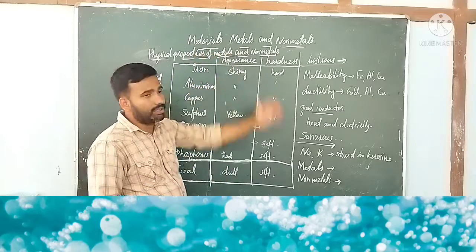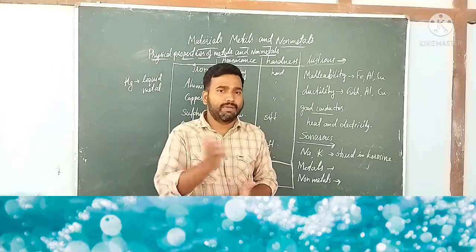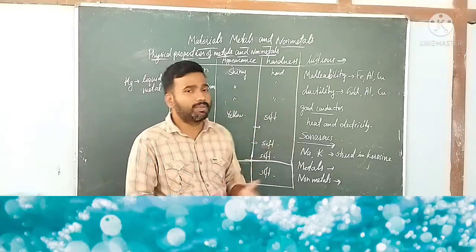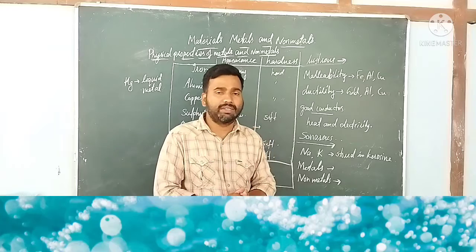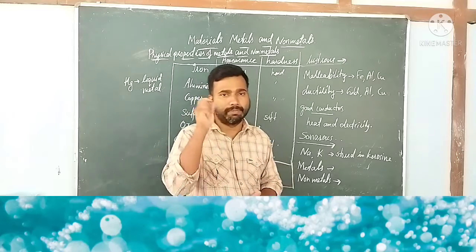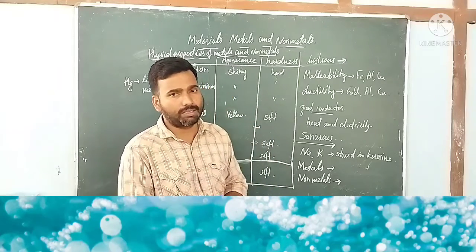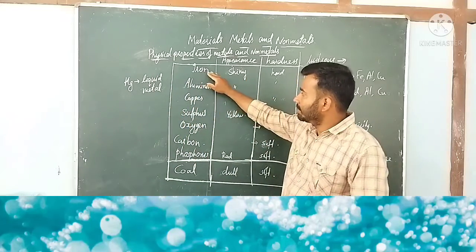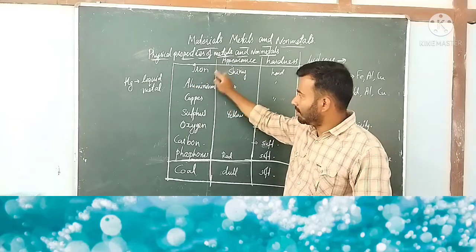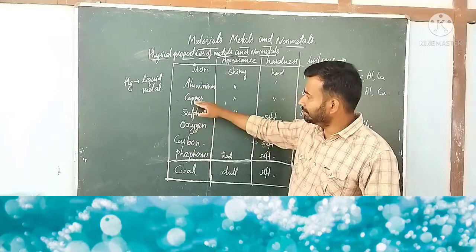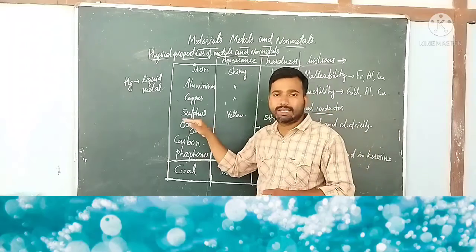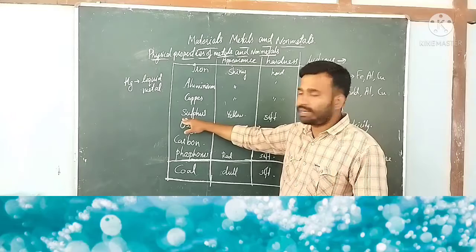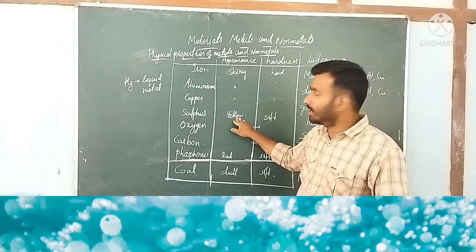In the previous chapter we discussed plastics, and in this chapter we will broadly discuss materials. We will classify them mainly into metals and non-metals. These are actually elements. On the board I have written a few elements: iron, number one, then aluminium, then copper, then sulfur. Sulfur is actually in powder form. You can see it's a non-metal. It is yellow in color.